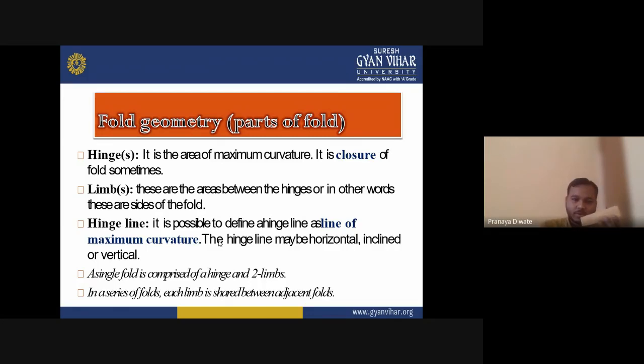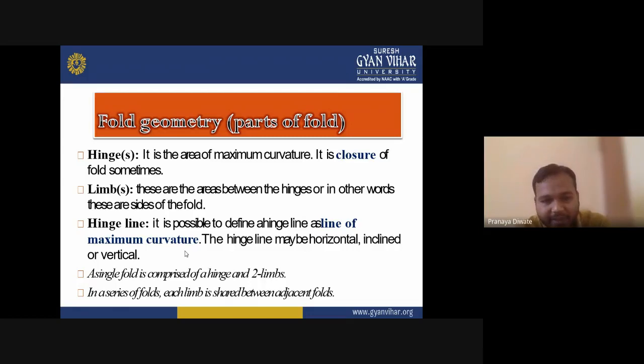So the hinge is the maximum curvature, where you find the highest degree of dip or curvature. That is known as the hinge. Next to the hinge, you have the limb. What is a limb? A limb is nothing but the two sides of the fold, one and two.